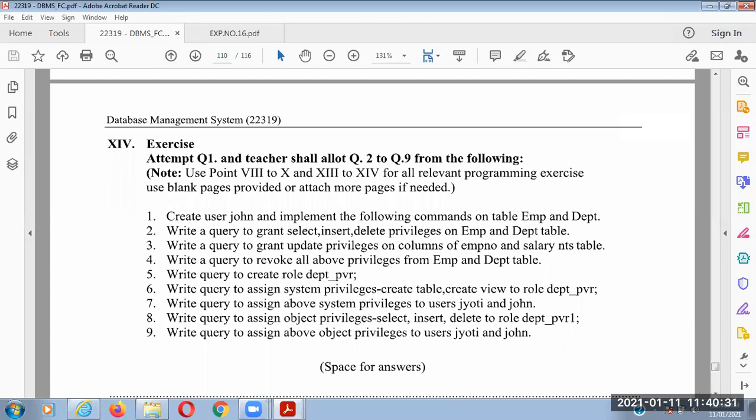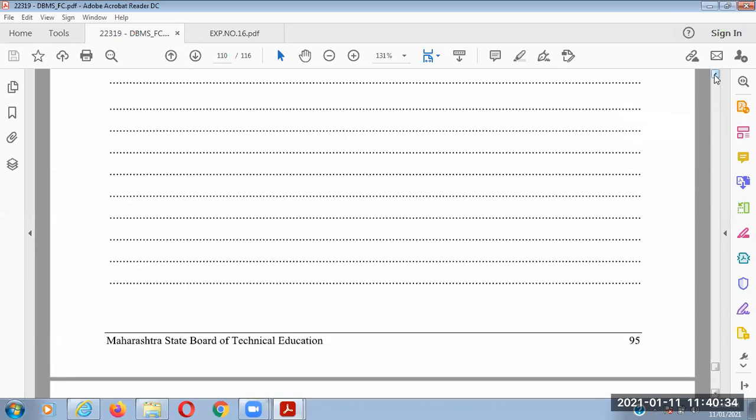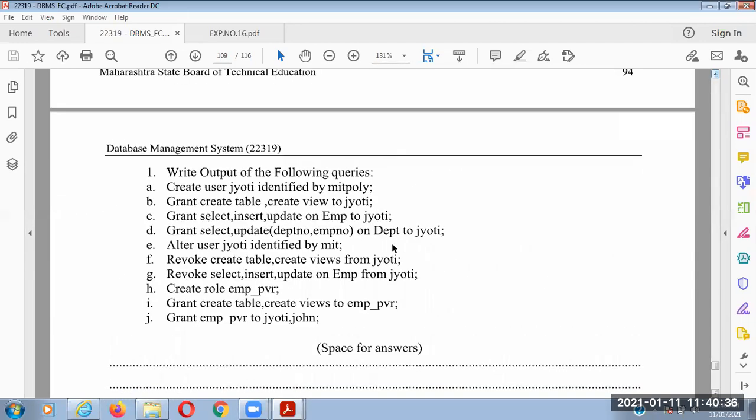Okay, if you want to revoke the permissions from any type of user, we have 2 types of permissions.